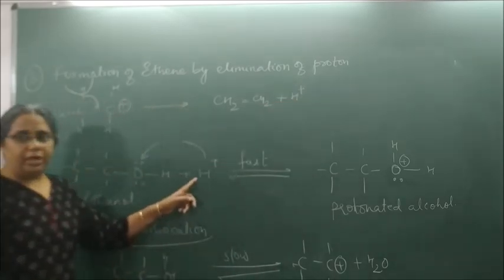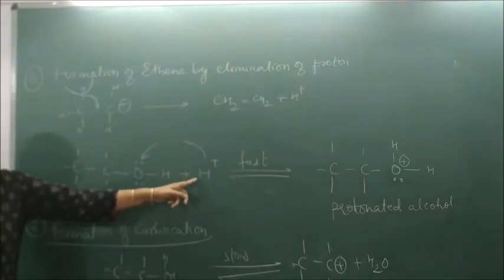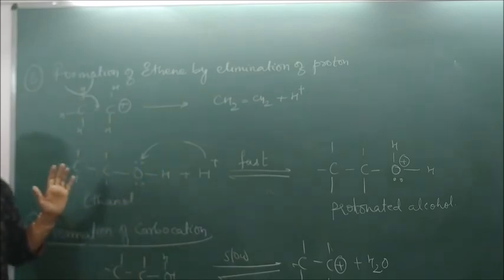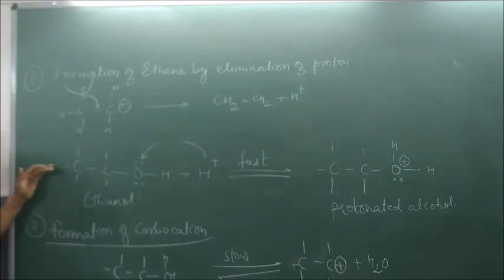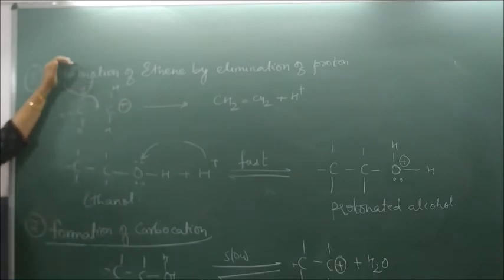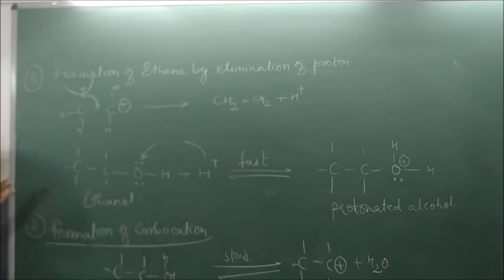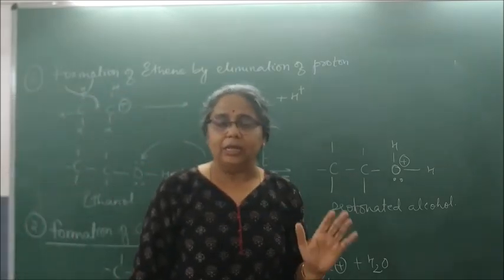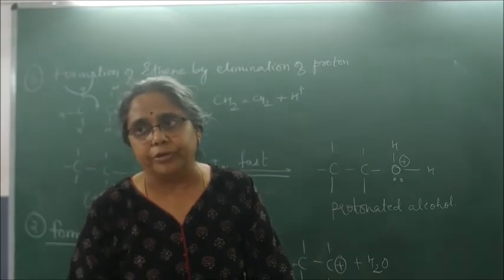This H plus is again used in what? Step 1. So this is elimination of proton. First step, formation of protonated alcohol. Second step, formation of carbocation. Third step, elimination of proton. So first you protonate it, then you form the carbocation, then again you deprotonate it. This is called dehydration of alcohol completely. Tomorrow we will do further. Thank you.